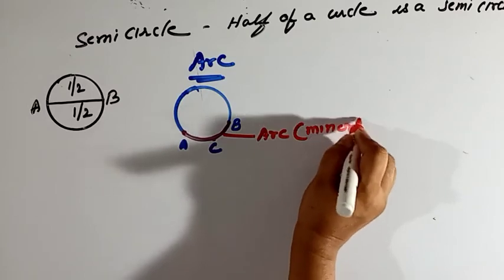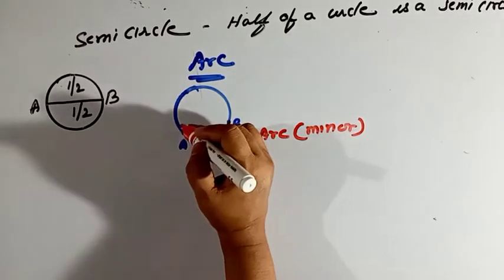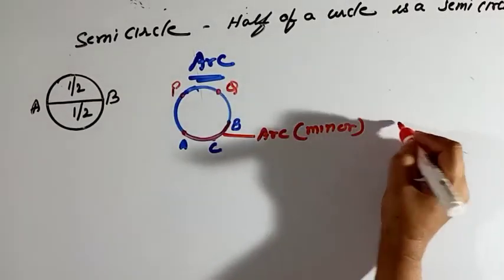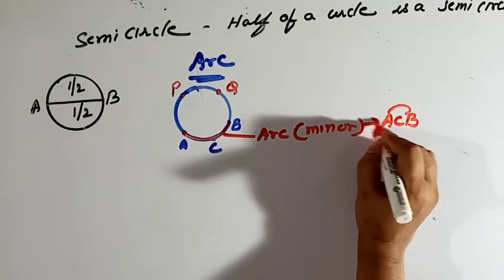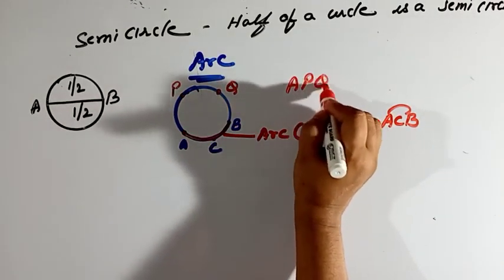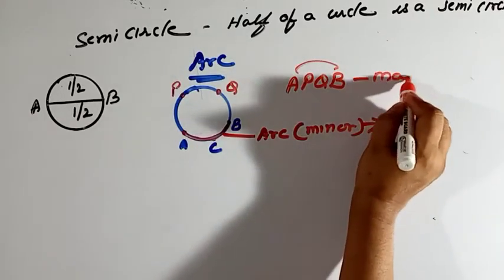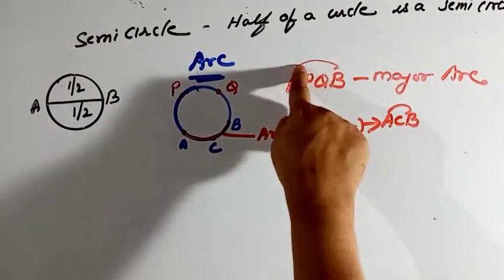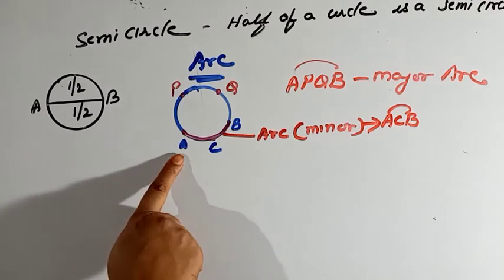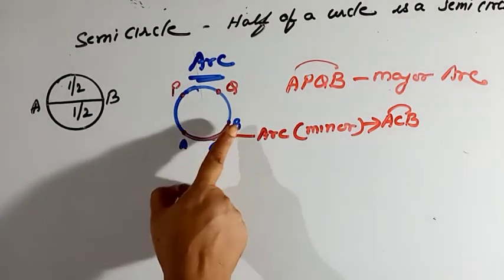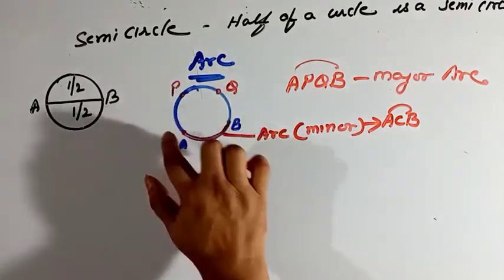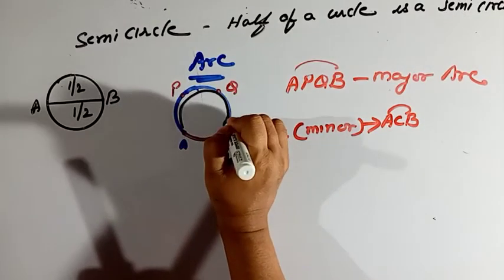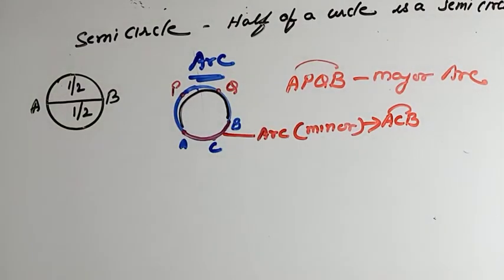But this is a minor arc. It is a small part, so it is a minor arc. And for the whole distance, suppose here it is P and this is Q. So ACB is the minor arc and APQB is the major arc. This is the way to represent an arc. ACB is the small part, the minor arc. APQB is the large part, the major arc.